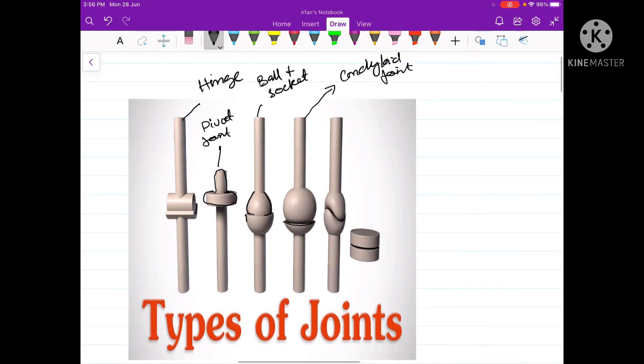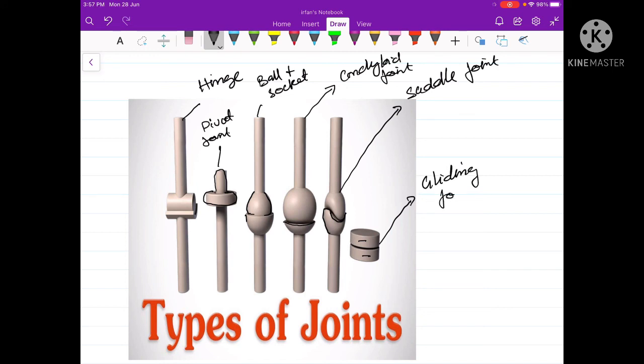And the fifth type of joint, here you will see that one of the bones is saddle-like. It has a saddle-like cavity, while its complementary bone above it has rider-like features. So this type of joint is called the saddle joint. And finally, the last type of joint, also called the plane joint. Here the facets of the articulating bones are flat, and one bone slides over the other bone, so this type of joint is called the gliding joint.